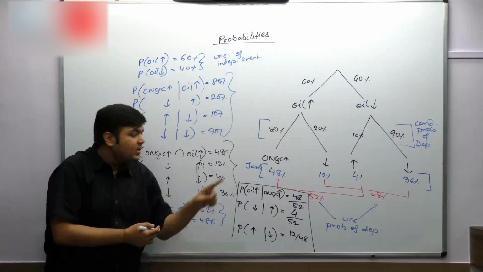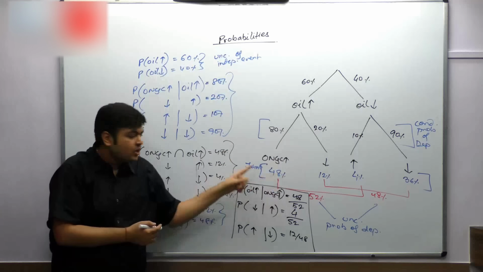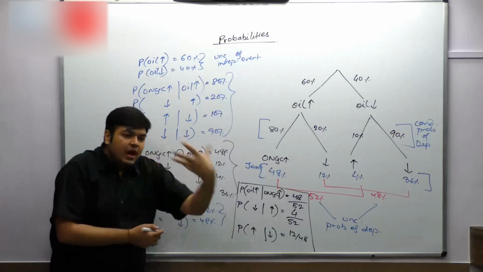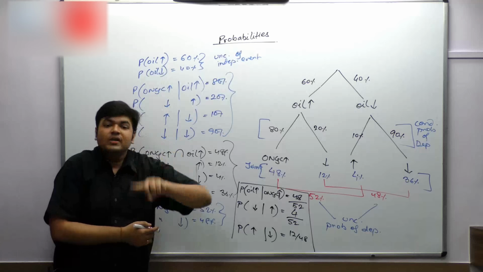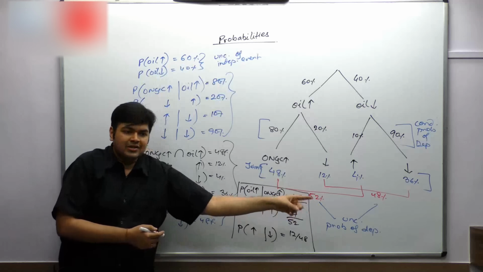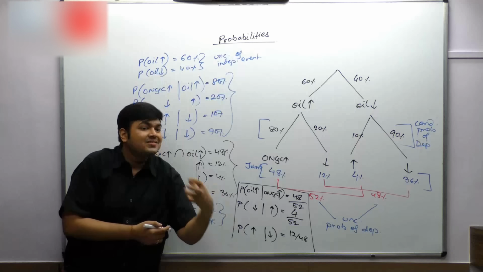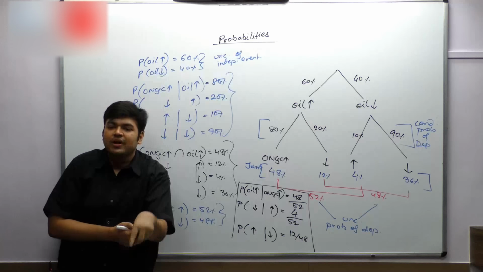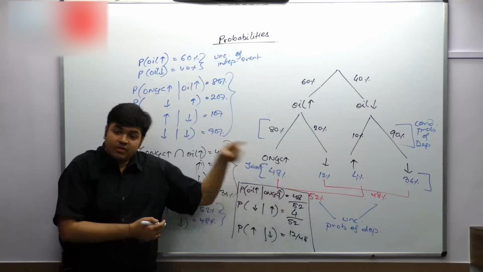Now please remember, it does not mean that oil depends on ONGC. We are not trying to do that over here. All we are saying is, if the outcome is that ONGC has gone down, what is the probability that oil would have fallen? What is the probability that the reason behind ONGC's profitability going down is the oil price? We are trying to look at that.